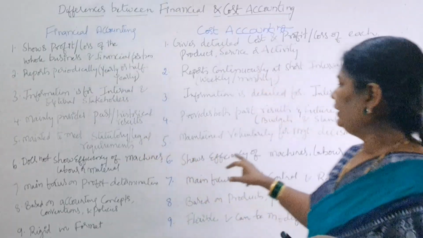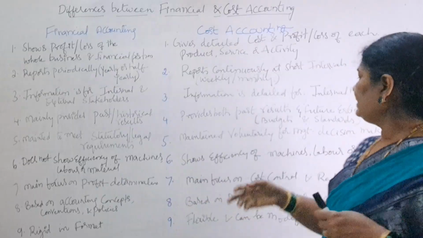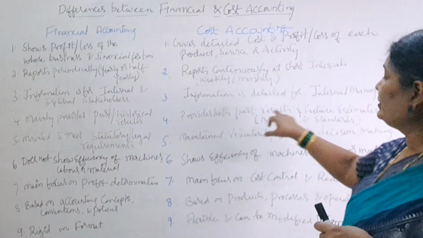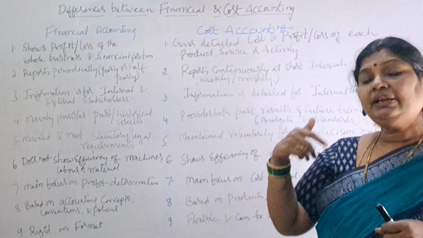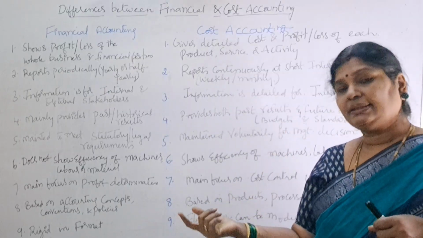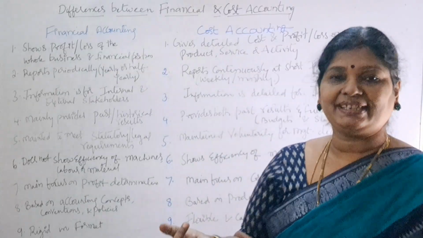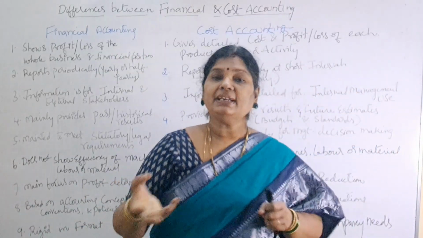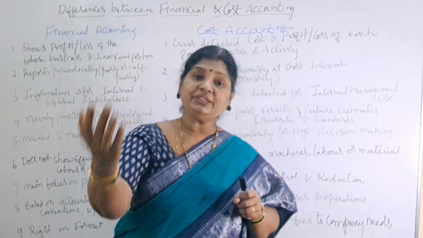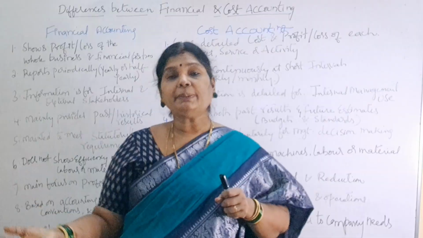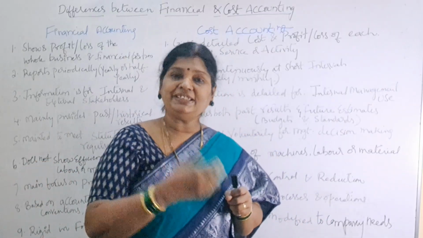But if you take cost accounting, it provides the past results. We are taking past data. At the same time, using this past data, we also make future estimates. We try to know how much cost we can incur. For example, we use this in budgets. In budgets, we see the past data, and based on the past data, we prepare estimates for the future. For each department or each product, we prepare budgets.